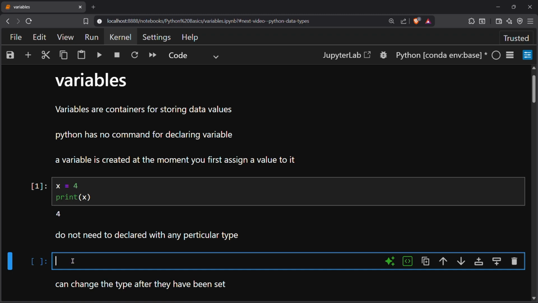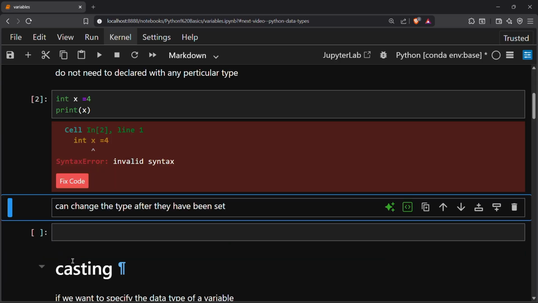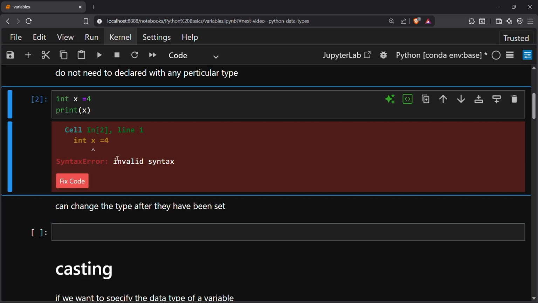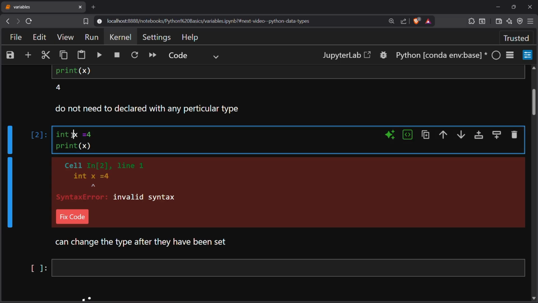If we do it like this, x into 4, and print x, then it will give us a syntax error. So we do not need to assign a particular type.